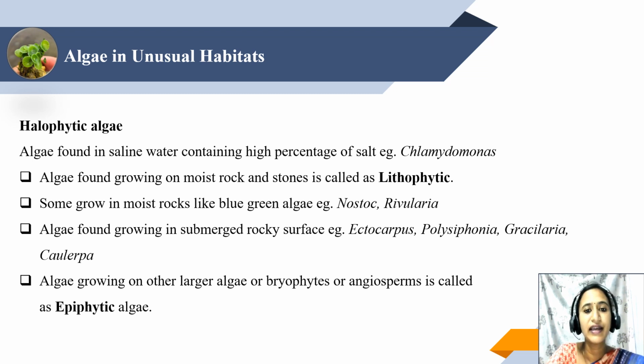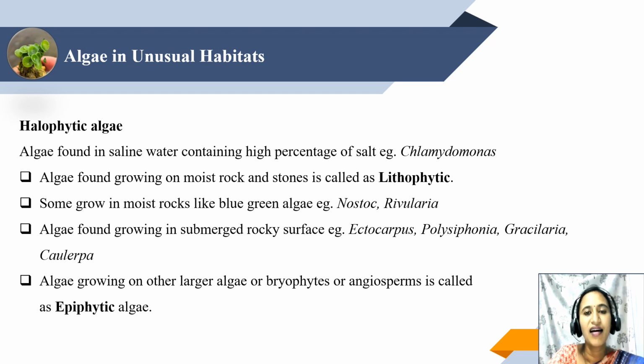Algae are found growing in moist soil and stones. Plants growing on stones are called lithophytic plants, and the same here, algae growing on moist rock and stones are called lithophytic algae. And some algae grow on moist rock, such as blue-green algae. Example, Nostoc, Rivularia. These organisms are very special, which have high nitrogen fixation capacity.